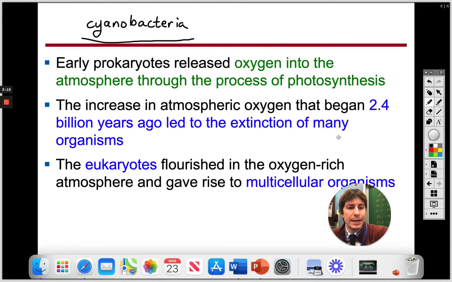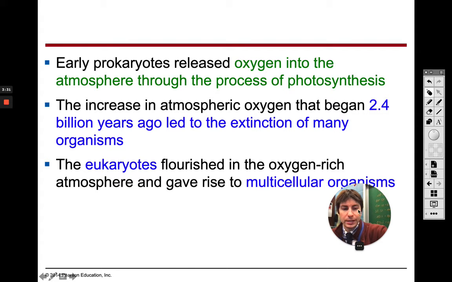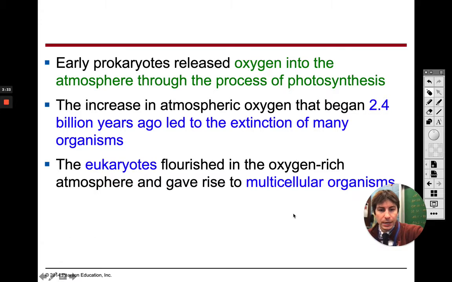All right. Now, as I said, guys, they did photosynthesize. They took carbon dioxide in and they converted it into oxygen. In this process, obviously, they were giving off oxygen. And what this did was, if we have oxygen, it was able for other species to come into existence.